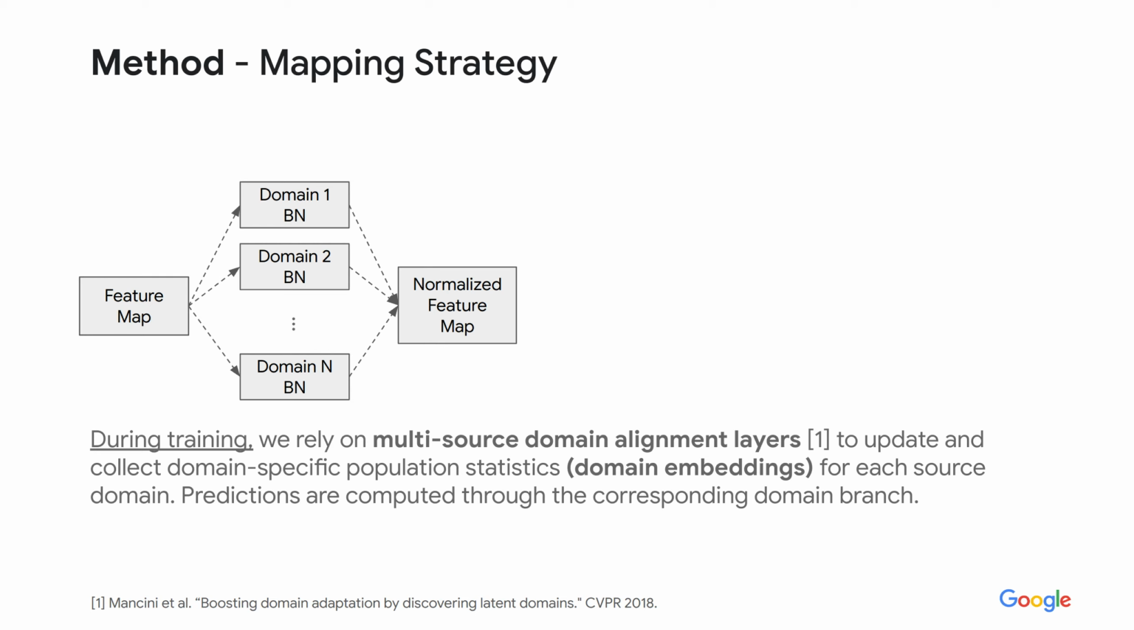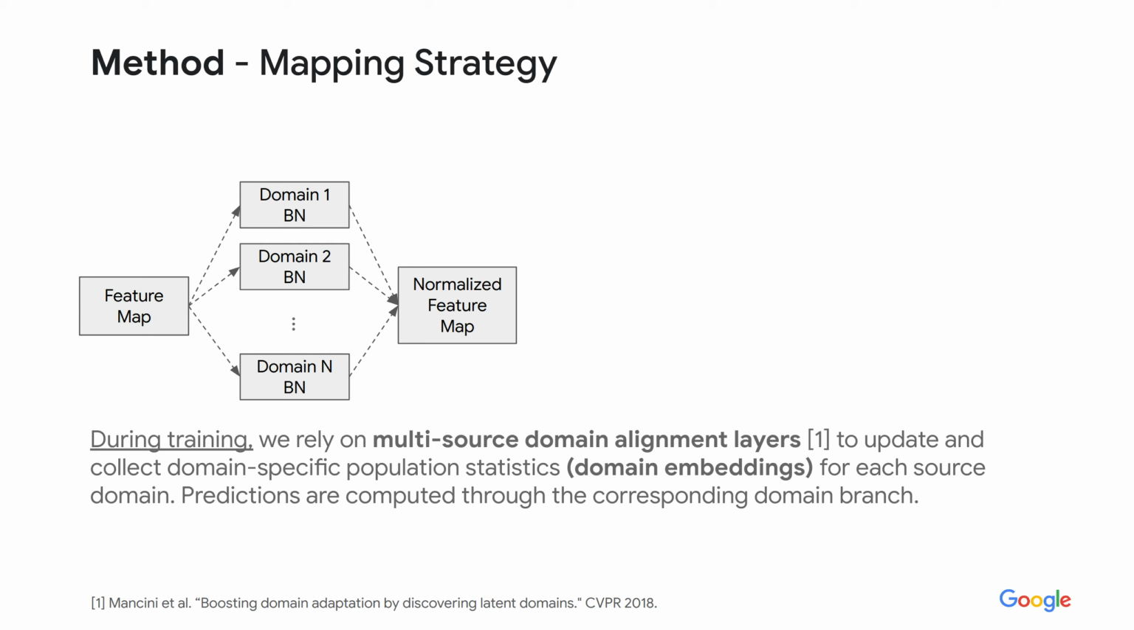A multi-source domain alignment layer is composed of one batch normalization layer for each source domain, and maps a feature space to a normalized feature space according to the population statistics of the assumed input domain. Given a deep feature extractor, we plug a multi-source batch normalization layer after every convolutional layer. All weights in the neural network are shared, except domain-specific batch normalization parameters. This allows us to update and collect domain-specific population statistics for each source domain during training.